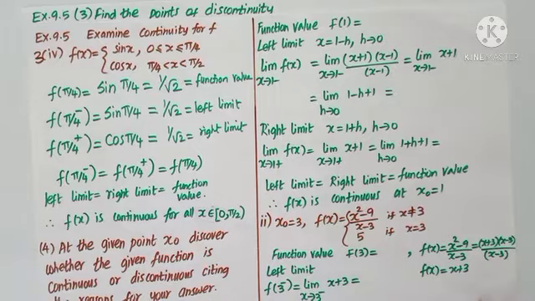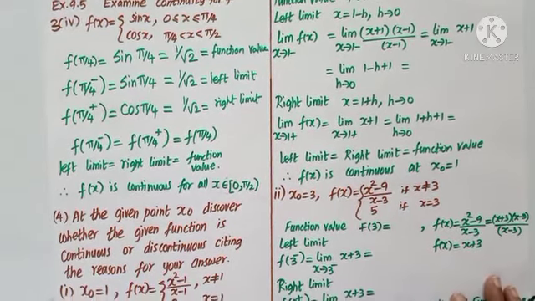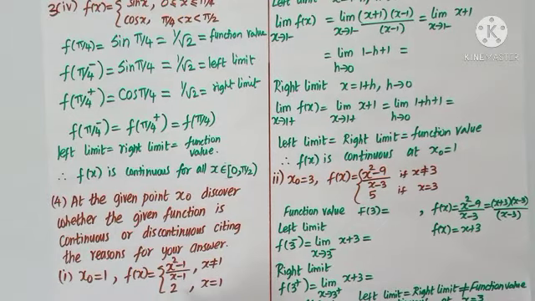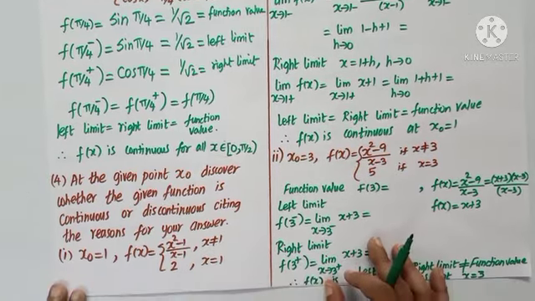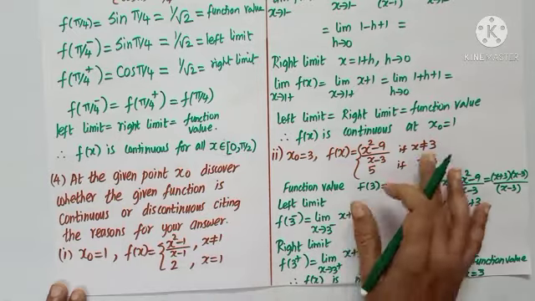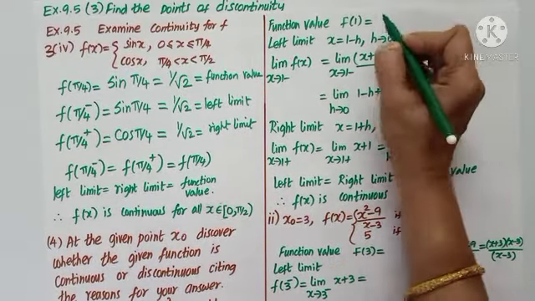Question number 4. At the given point x0, discover whether the given function is continuous or discontinuous, citing the reasons for your answer. x0, we need to check the value is 1. As we see the function, it is not equal to 1 defined in one way. Equal to 1, it is defined in some other way. So when x is equal to 1, we have 2. This I call function value. When x is equal to 1, it is 2. So the function value is 2.